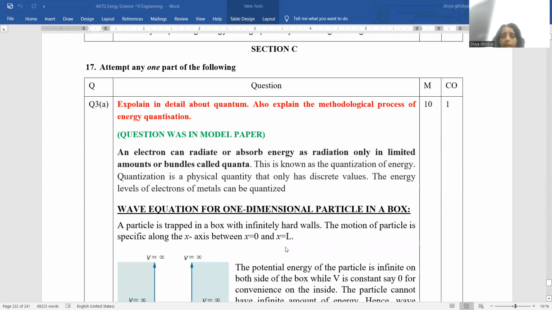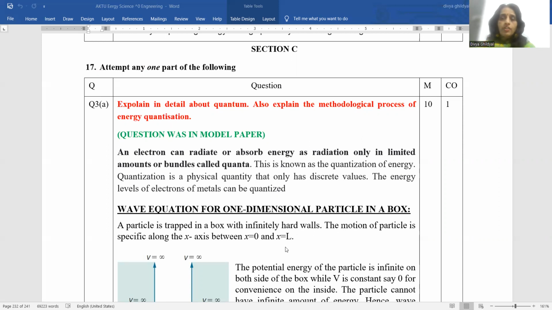Explain in detail about quantum. Also explain the methodological process of energy quantization. Again, this 10-mark question was there in our model paper. Quantum, that means energy is quantized. An electron can radiate or absorb energy as radiation only in limited amounts or bundles called quanta. This is known as quantization of energy.